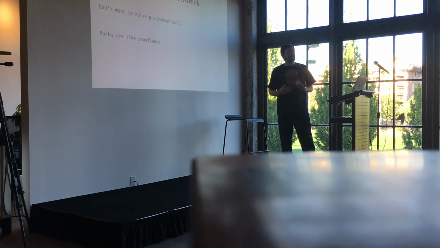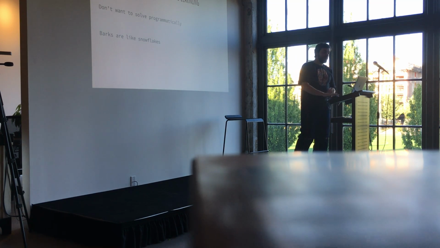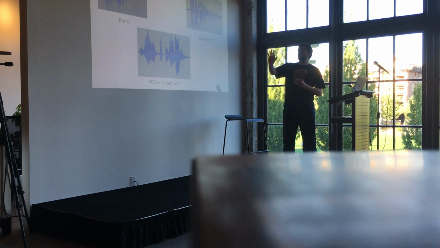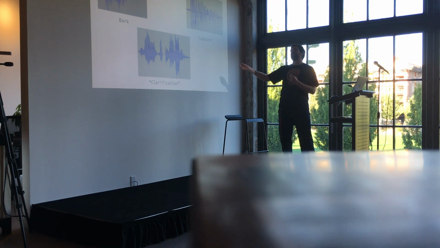So when to use machine learning: it's when we don't want to solve this programmatically. As we talked about before, barks are like snowflakes, so solving this problem programmatically is hard. Here are some more audio samples, where X is time and Y is volume. We know what a bark sounds like, what a cupboard sounds like, and what someone saying the word "clarification" sounds like.